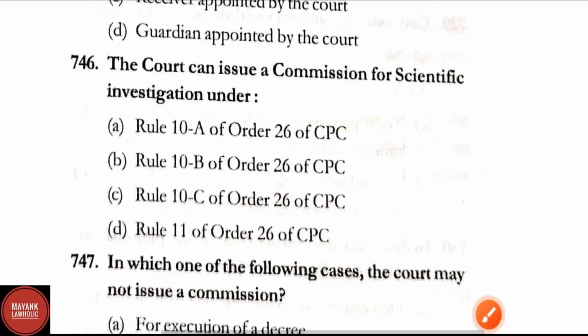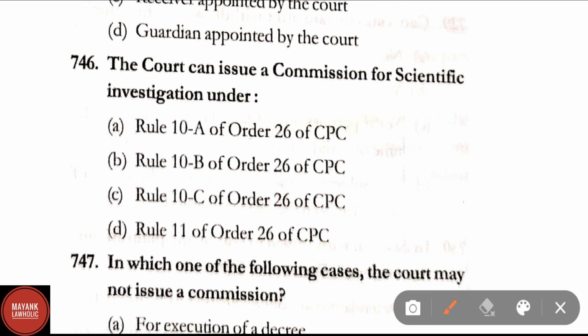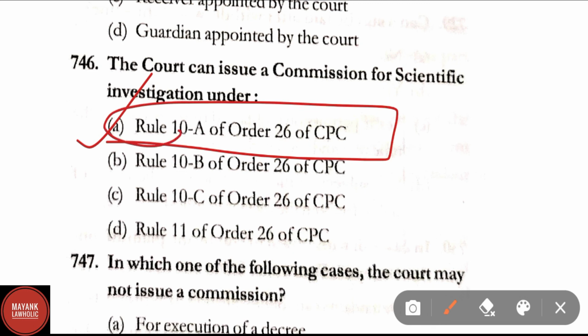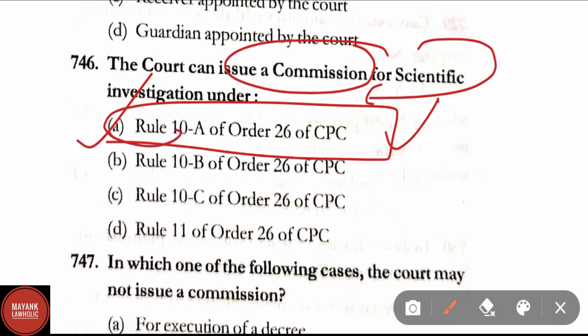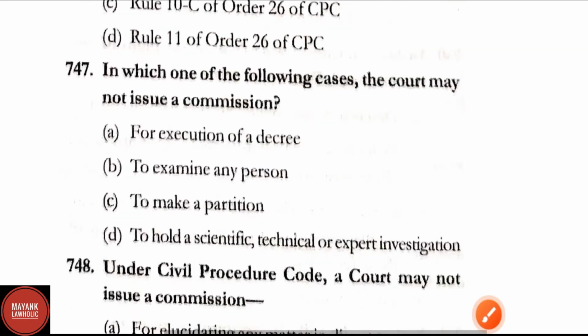Question number 746. The court can issue commission for scientific investigation under. Here correct answer is option A, that is Rule 10A of Order 26 of CPC. Court can issue commission for scientific investigation under Rule 10A of Order 26 of CPC.